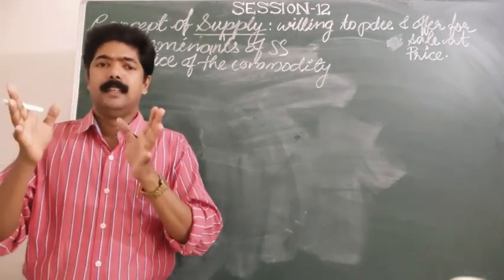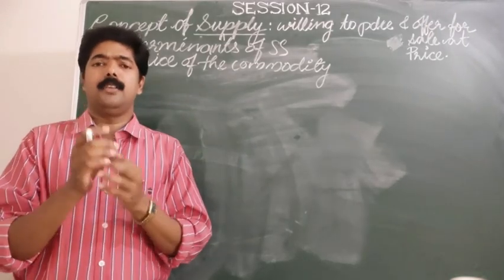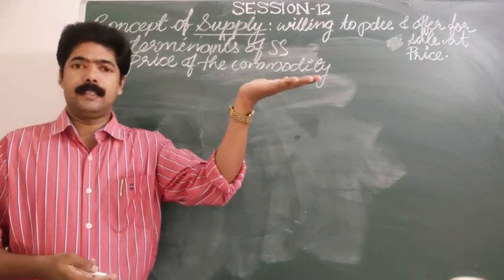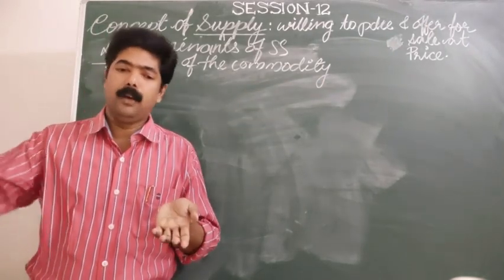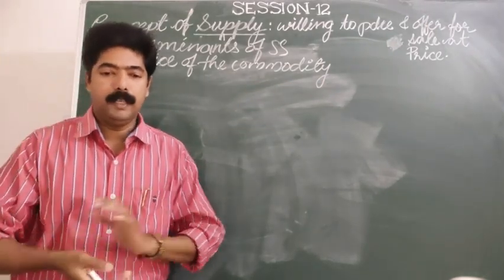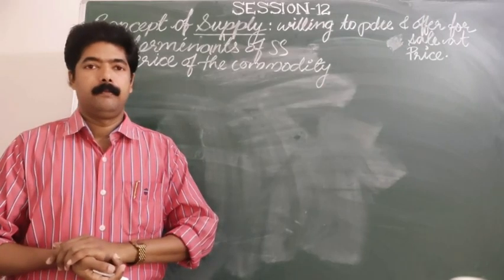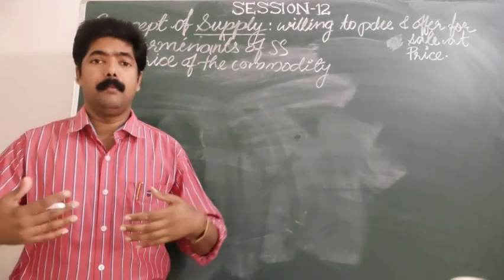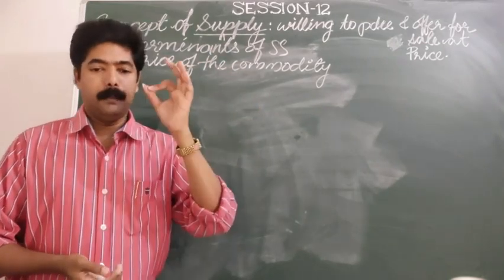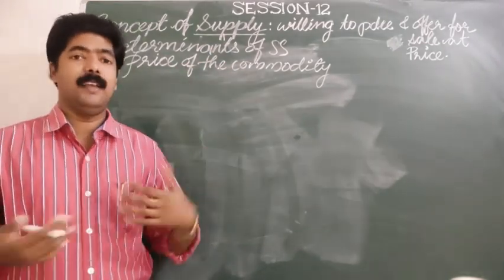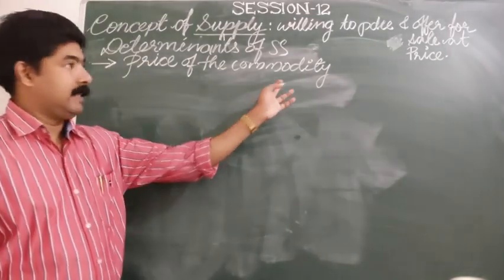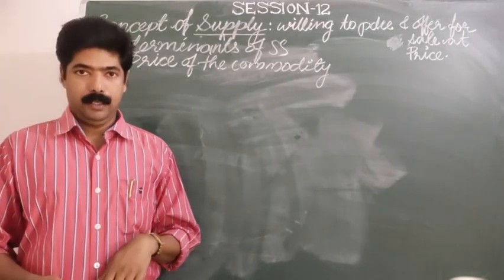So price and supply are related to each other. When the price of a commodity increases, generally the supply of those commodities also increases. In order to get maximum profit, the supplier must be motivated by many factors, and one of the factors is the price of the commodity.